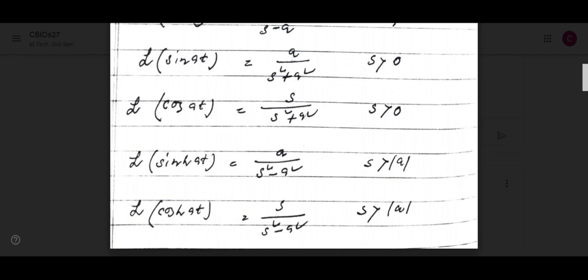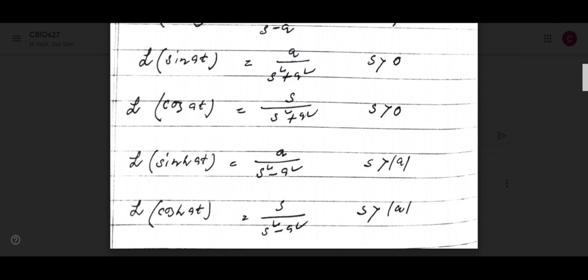Okay. So, what should we know from here? What is Laplace transform? What is the inverse Laplace transform? And all this formula. And see that next page.